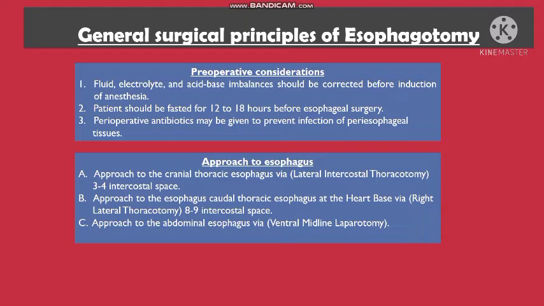Approaches to the esophagus are: approach to the cranial thoracic esophagus via lateral intercostal thoracotomy at the third or fourth intercostal space. Approach to the caudal thoracic esophagus at the heart base via lateral thoracotomy at the 8th or 9th intercostal space. Approach to the abdominal esophagus via ventral midline laparotomy.